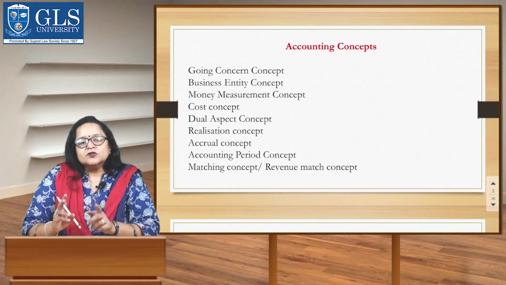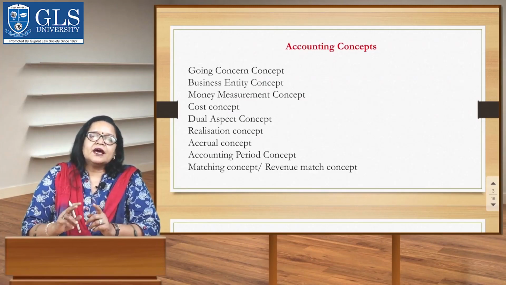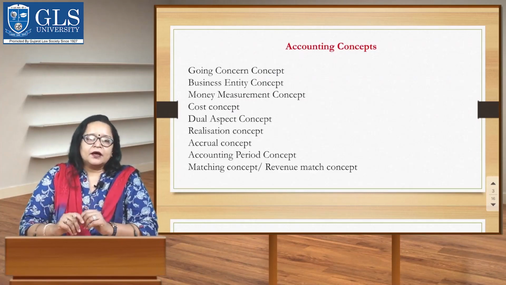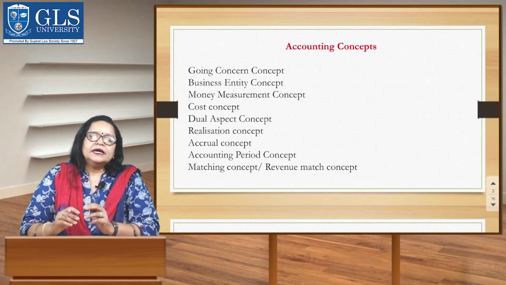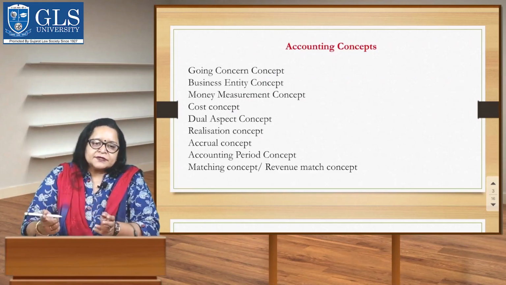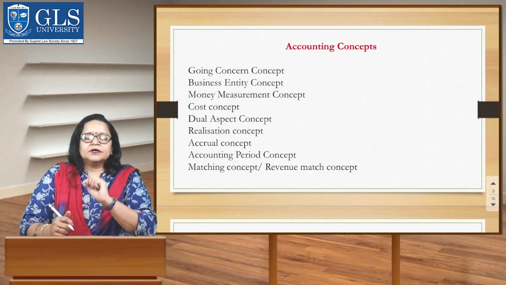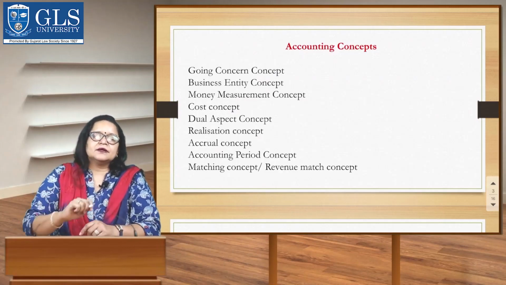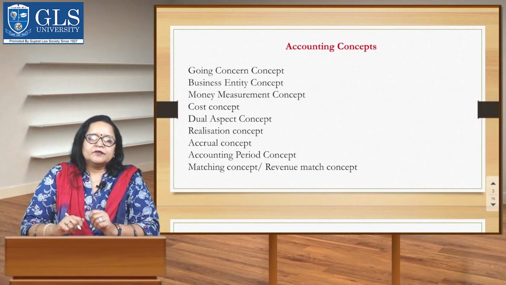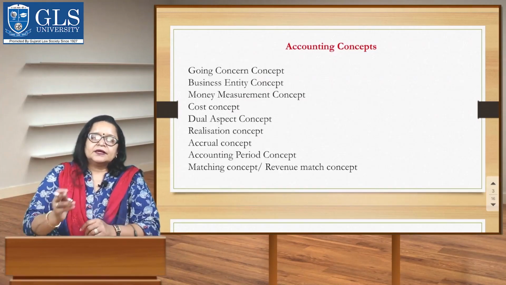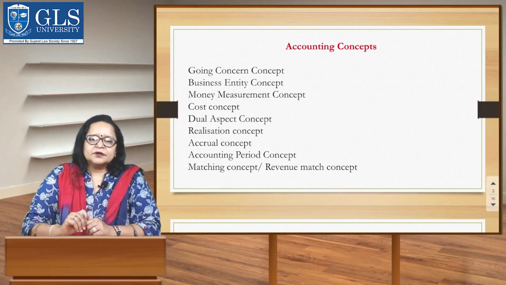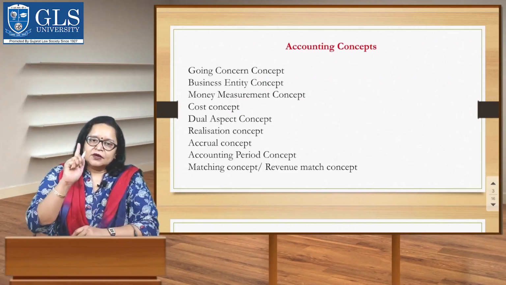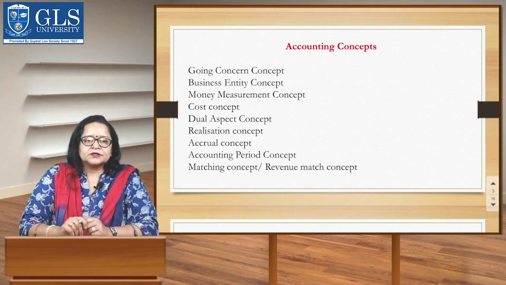Students, this concept assumes that the indefinite life of business is divided into parts, and these parts are known as accounting periods. It may be of 1 year, 6 months, 3 months, 1 month, etc. But usually 1 year is taken as one accounting period, which may be a calendar year, that is 1st Jan to 31st December, or financial year. Right now in India, our financial year is 1st April to 31st March.